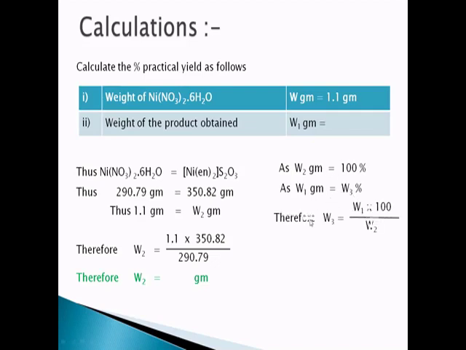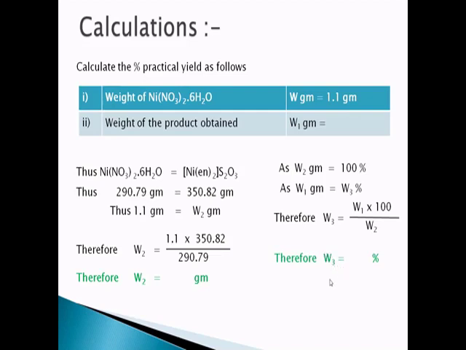Therefore W3 is equal to W1 multiplied by 100 divided by W2. For W1, whatever amount I display afterwards is taken as W1. You put it in place of W1 during the calculations. Then calculate W2 and substitute the value here instead of W2, and finally find out W3. That is your percent practical yield of the complex.